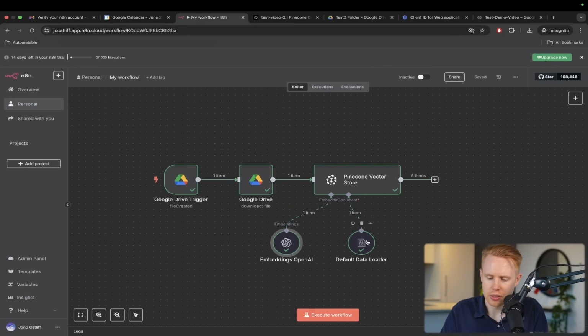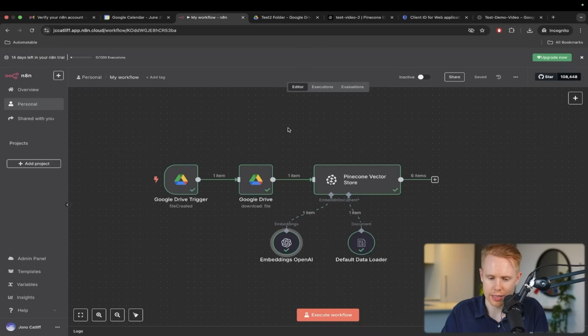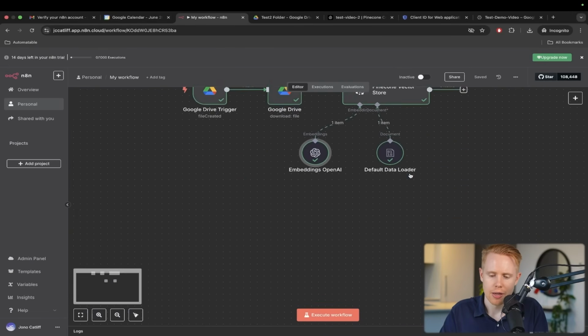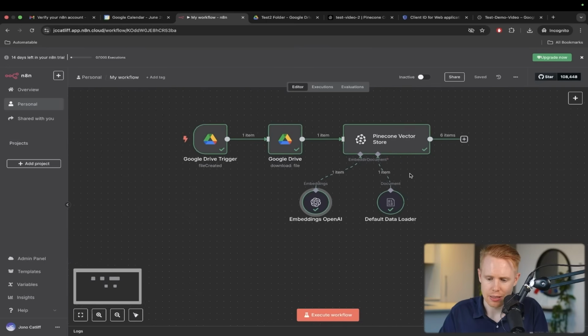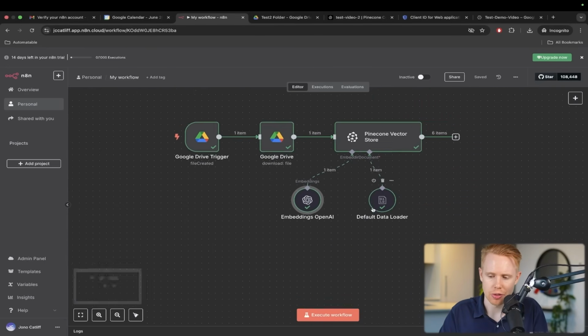And so this default loader is breaking it down into chunks. Instead of this large PDF file coming in, we're breaking this down into 6 different segments, so that it's a lot easier for the RAG system to pull out something. It's just more manageable when you're dealing with smaller chunks of data.